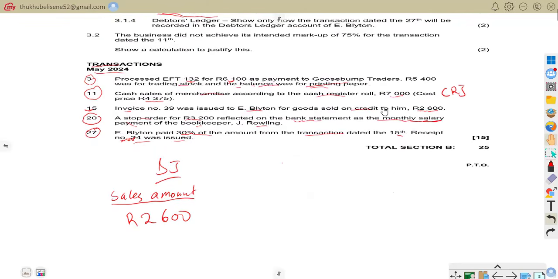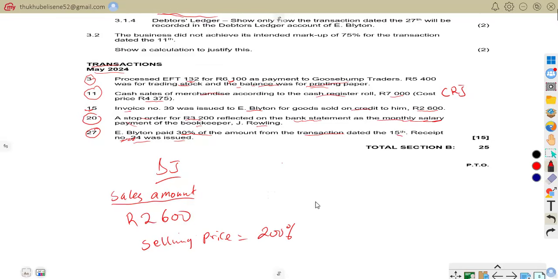So now what we are going to say is the selling price. For us to get the selling price, you remember we have said that it is cost plus a percentage. So you're going to say cost plus 100%.